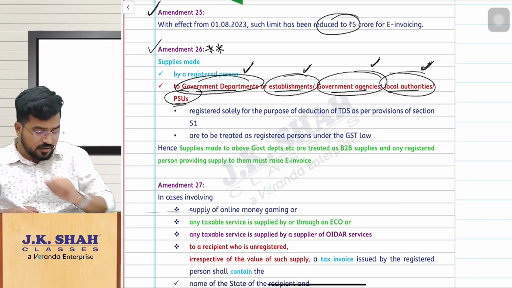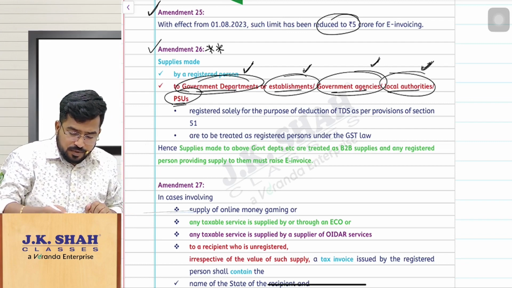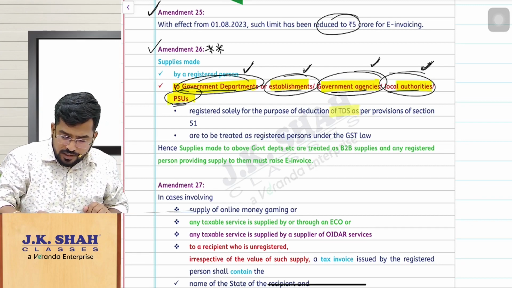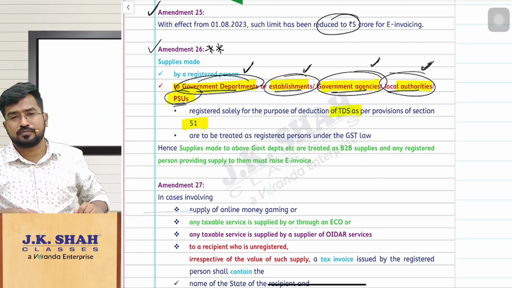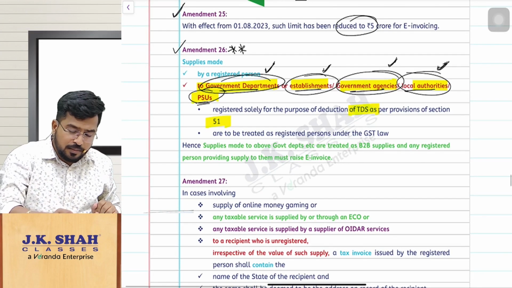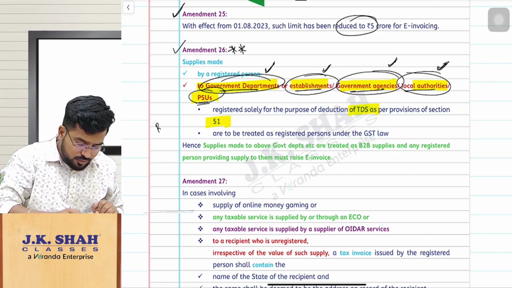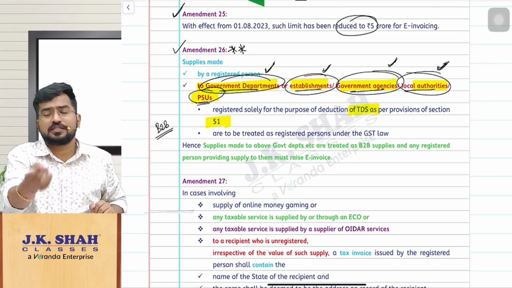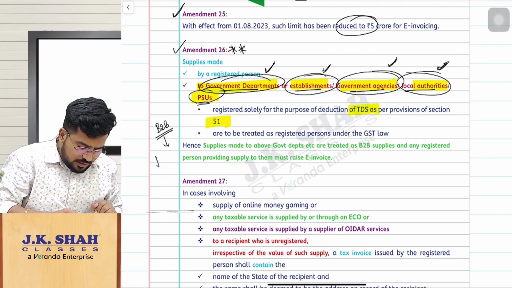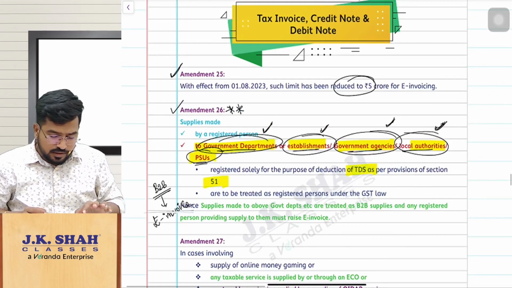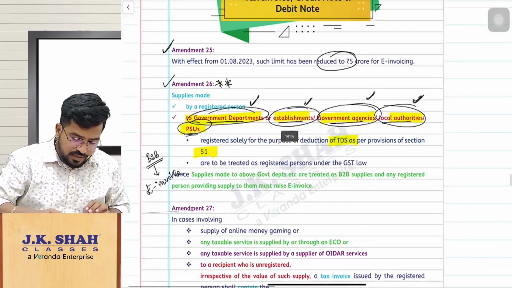And you people got registered under GST purely for following TDS provisions under section 51, but still I will treat you as a registered person only. Still, me providing the transaction to you is treated as B2B supply only. So I have to raise an e-invoice on you. That means, please understand here, it is not the government department that is making the supply.